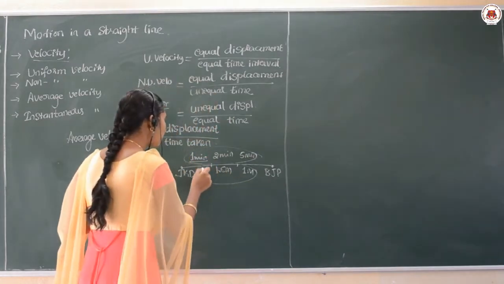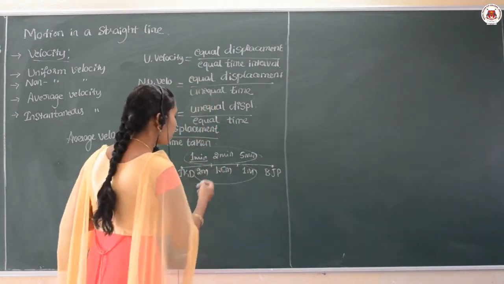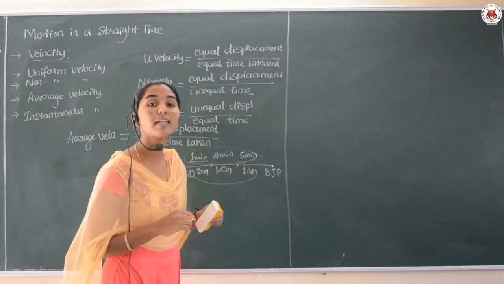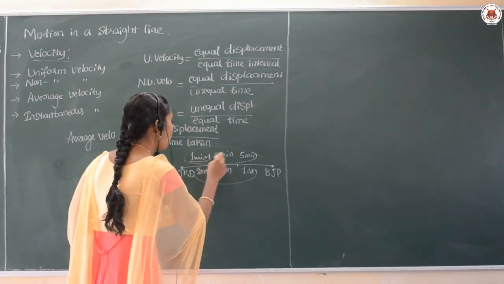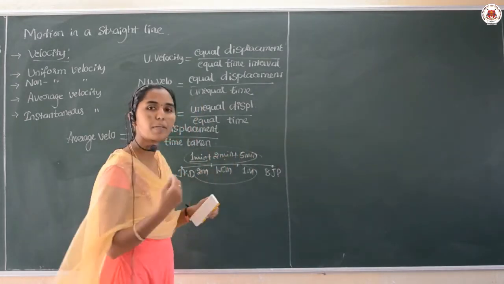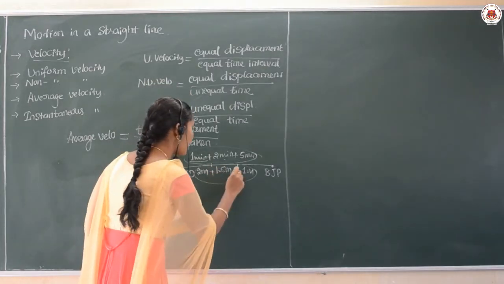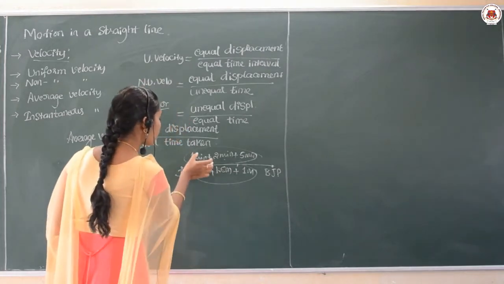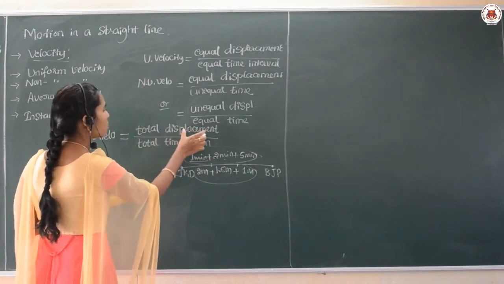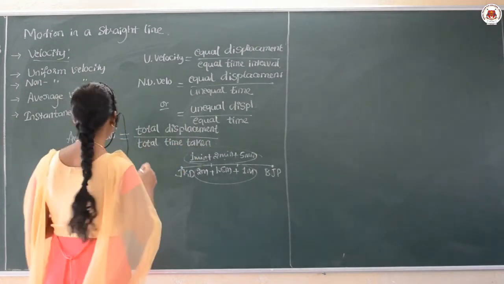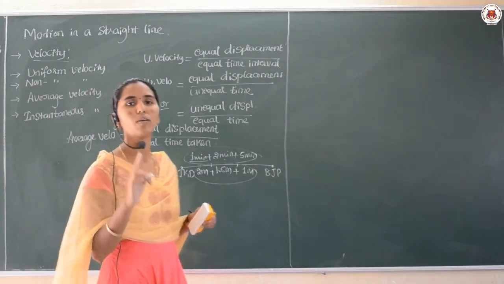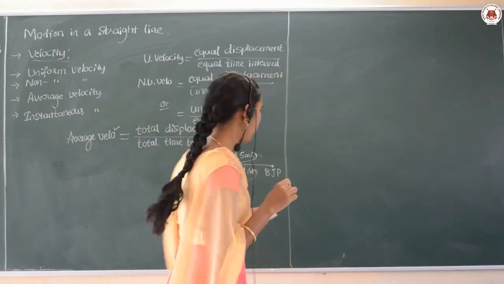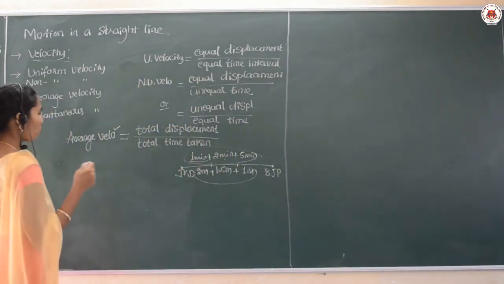So when you take the average of these two, I want to find what is the average time and what is the average displacement. Then what I will do now, I will go on adding all the time taken here and I will go on adding the displacement, total displacement covered. So when you take the ratio of these two, the total displacement by total time taken, it gives me the average velocity of the traveling body. Am I right?